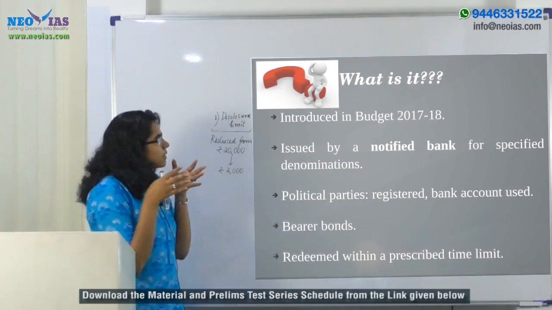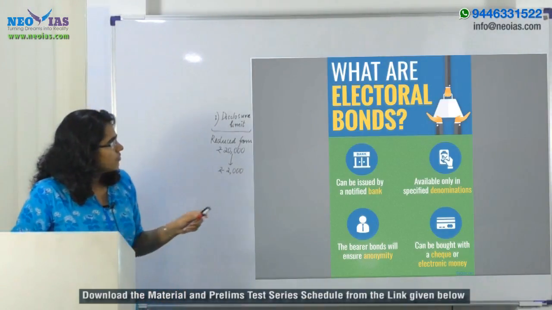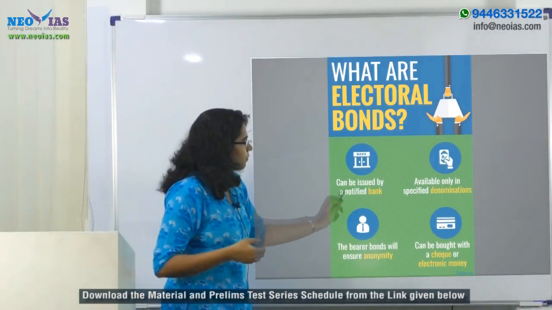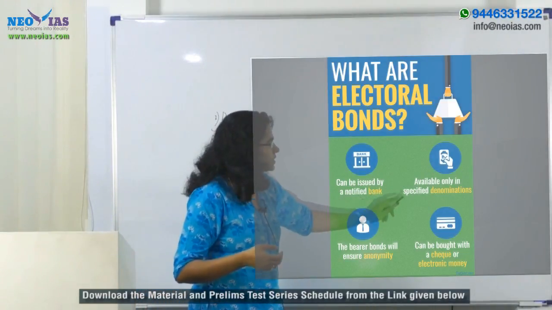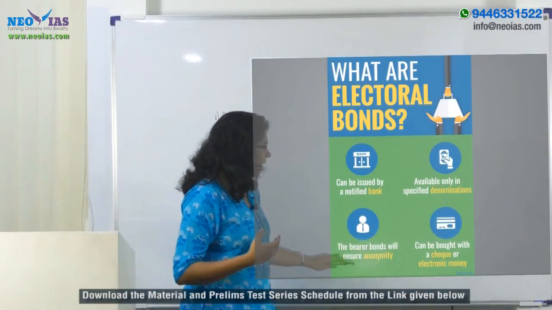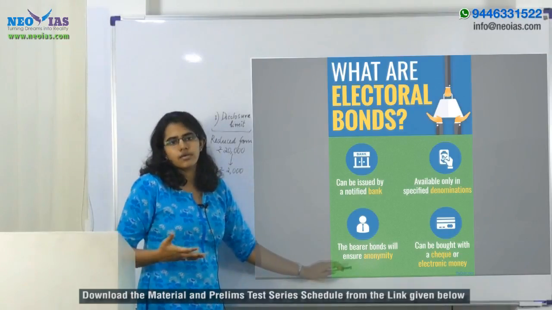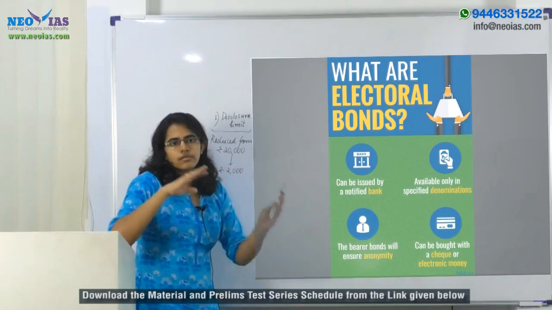To summarize, it will be issued by a notified bank, available only in specified denominations, and can be bought with a check or an electronic mode. These are bearer bonds, and they will ensure anonymity.